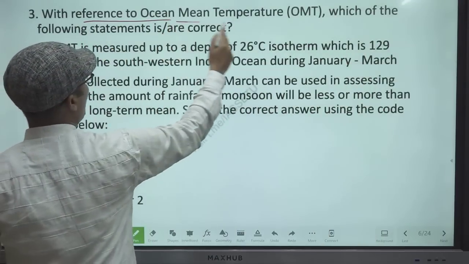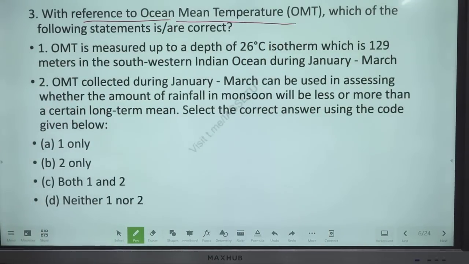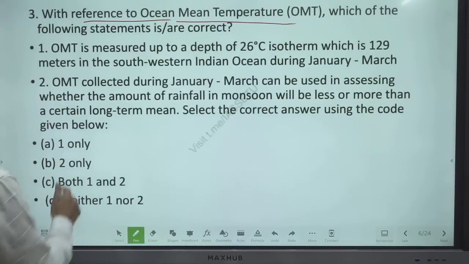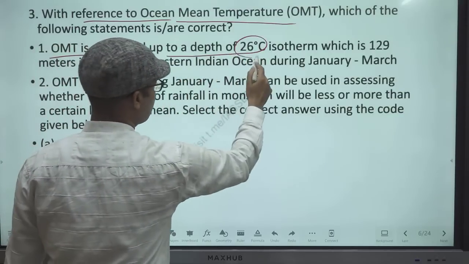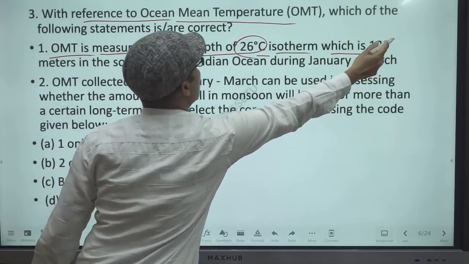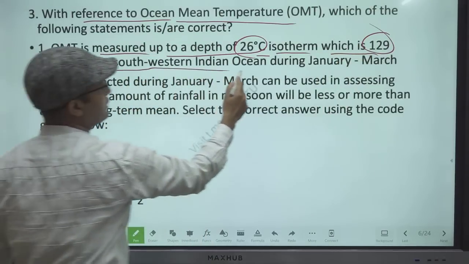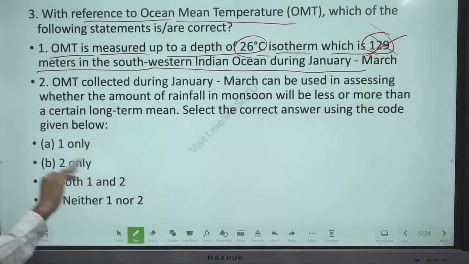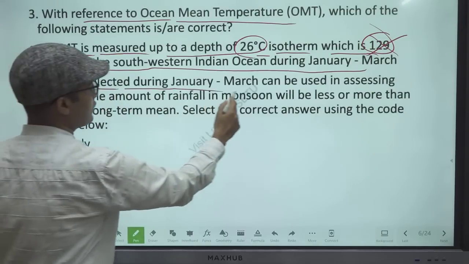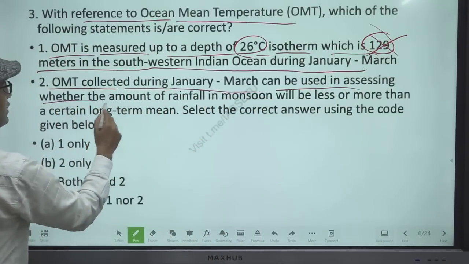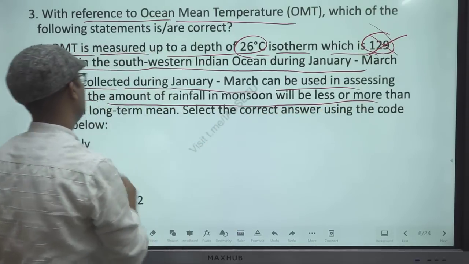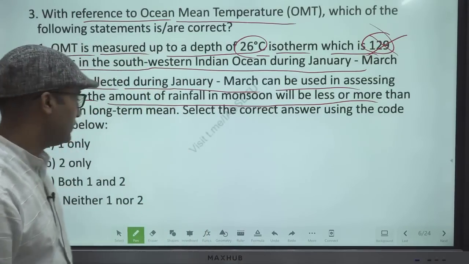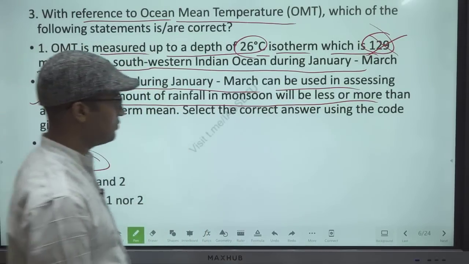Next, with reference to ocean mean temperature, which of the following statements is or are correct? Out of this, there is one statement from The Hindu newspaper as it is. OMT is measured up to a depth of the 26 centigrade isotherm, which is 129 meters in the southwestern Indian Ocean. So this statement is wrong; on average it is 59 meters. In The Hindu newspaper it is mentioned that OMT collected during January-March can be used in assessing whether the amount of rainfall in the monsoon will be less or more. Yes, OMT helps us observe whether the monsoon will be more or less. So 2 only. Question number 3, B, 2 only.